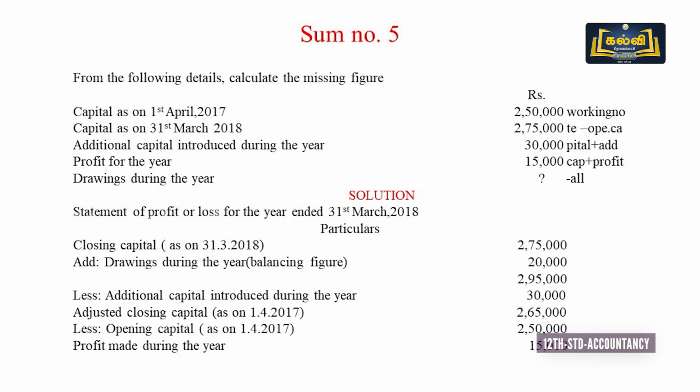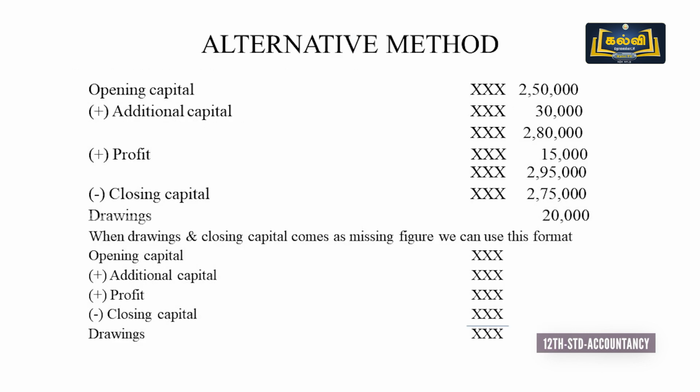Closing capital 2,75,000. Then add drawings. Already we might have seen in case of a working notes, drawings 20,000, then less additional capital, that is adjusted closing capital, less opening capital, the next one profit. Then alternative method, we can use the opening capital format in some cases only for the purpose of workings.